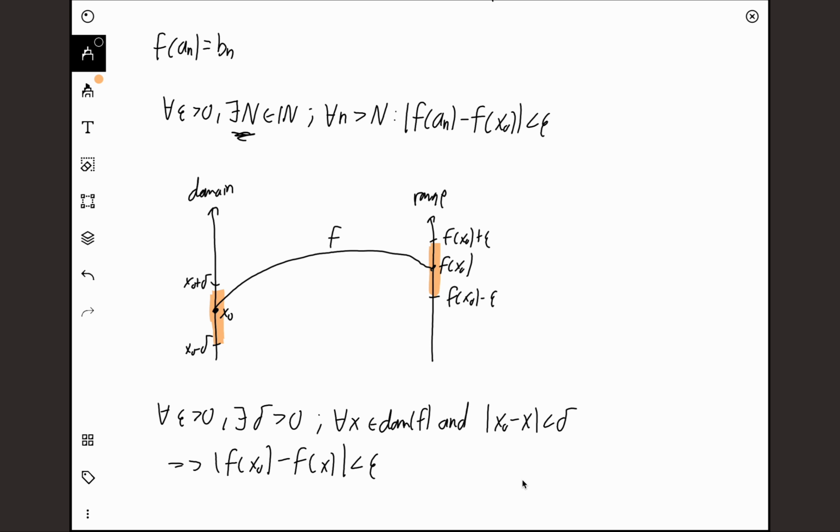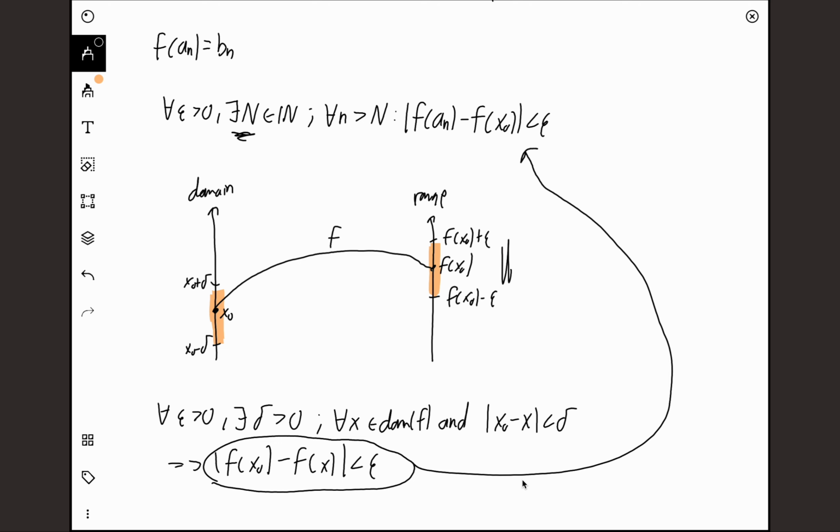So for any epsilon we choose, there exists a delta in the domain such that for any x which is delta close to this value x0, we know that the absolute value of f of x0 minus f of x is less than epsilon. And that's exactly what we want. f of x0 minus f of x is less than epsilon. That's exactly what we want over here.